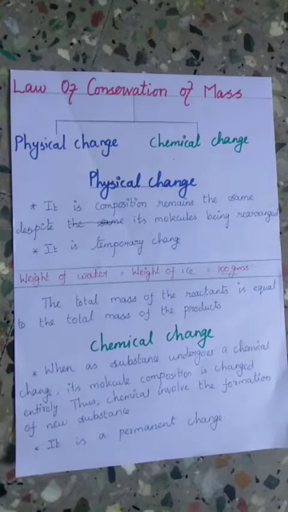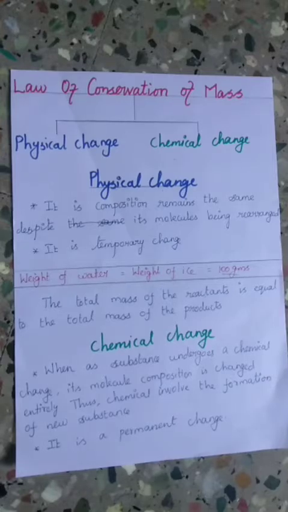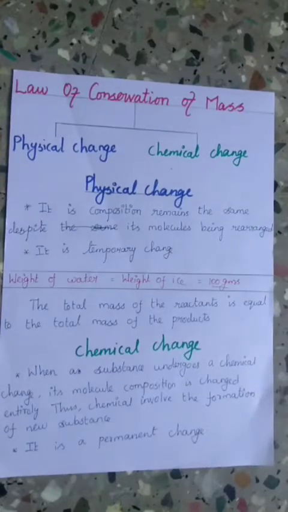Let us verify this for chemical changes. When a substance undergoes a chemical change, its molecular composition is changed entirely. A chemical change involves the formation of a new substance. It is called a chemical change and it is a permanent change. Examples of chemical change: digestion of food, burning of coal, and rusting, etc. There are many examples of chemical changes. One more example is burning of paper.